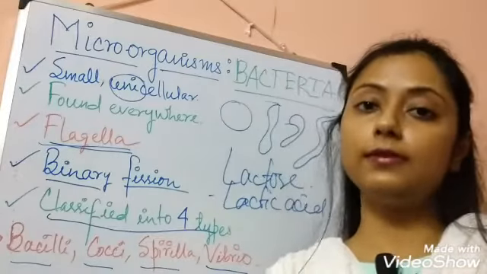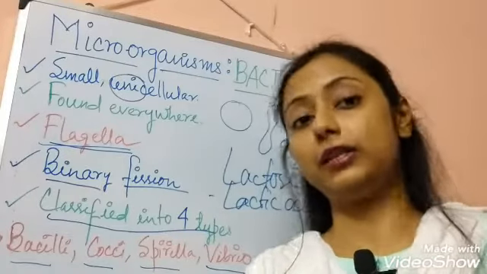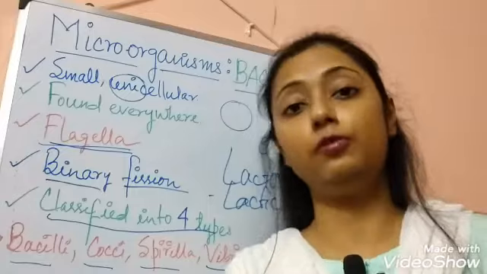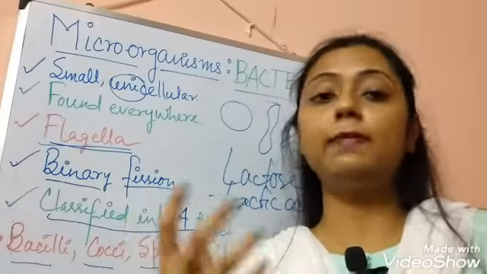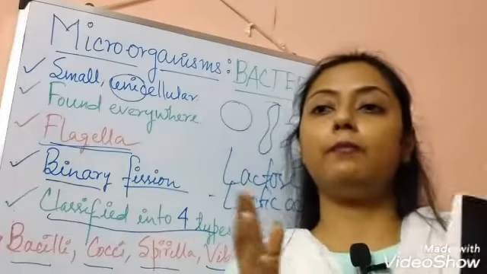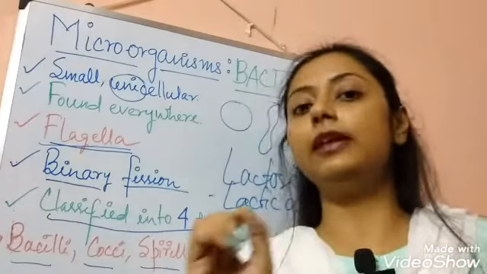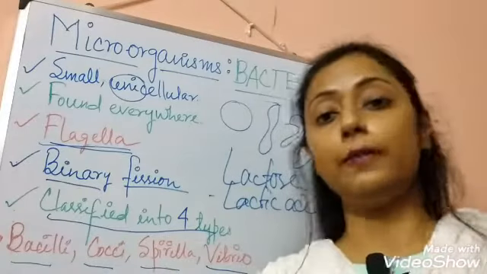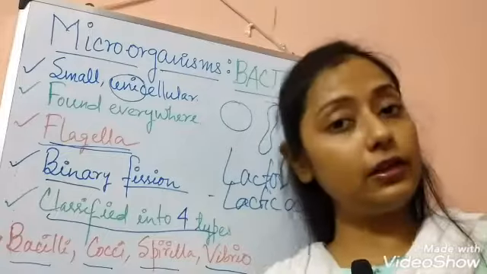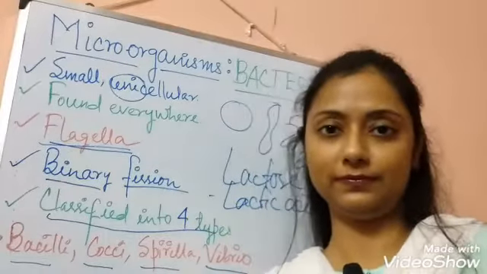Just like that, tuberculosis is a very common disease, and it is also caused by a specialized bacteria called Mycobacterium tuberculosis. Children, you don't need to memorize the specialized bacteria names, but just prepare some common, easy names to write down as bacteria examples in your exam paper, like cholera bacteria or tuberculosis bacteria, etc. So I hope the bacteria concept is now very clear to you. Now, you will learn about the next one, that is the virus group.